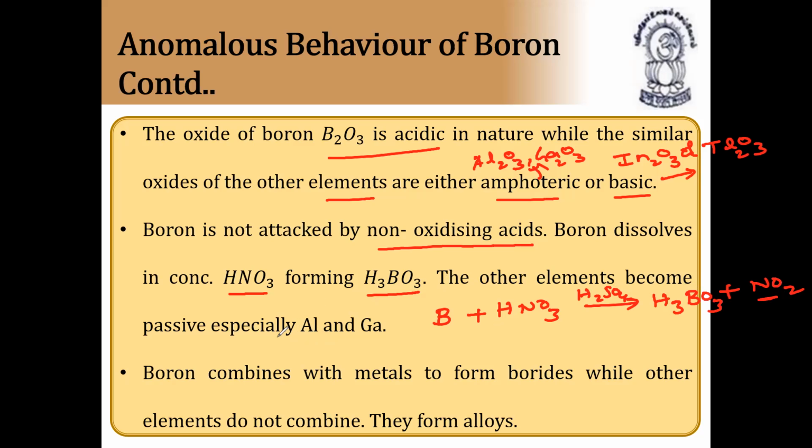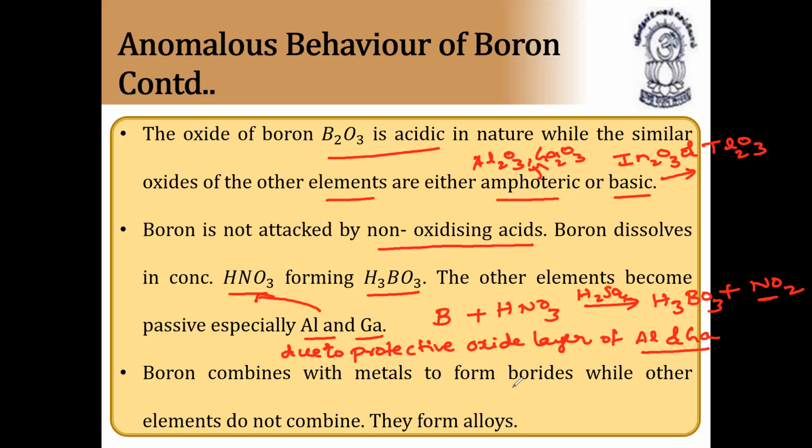The other elements become passive, especially aluminum and gallium, which are passive in concentrated nitric acid due to the protective oxide layers of aluminum oxide and gallium oxide.